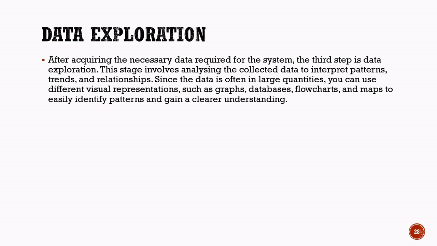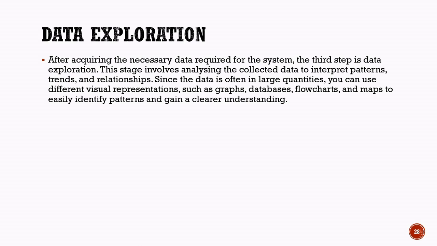To make the data easier to understand, different visual representation methods are used. These may include graphs, charts, databases, flowcharts, tables, and maps. Visual representations help us observe patterns more clearly and make the analysis simpler.